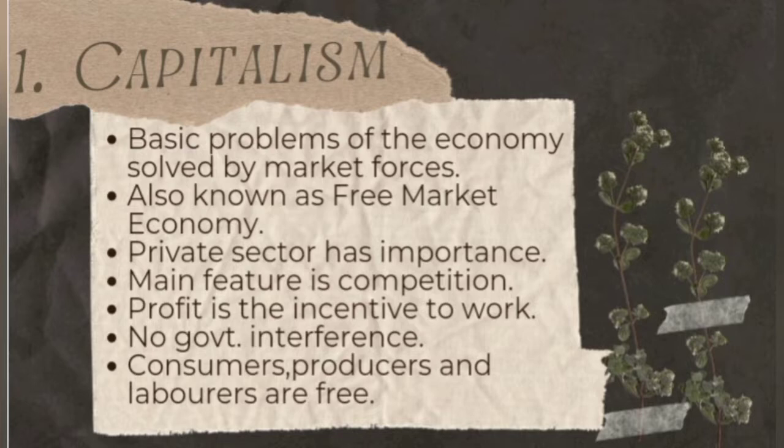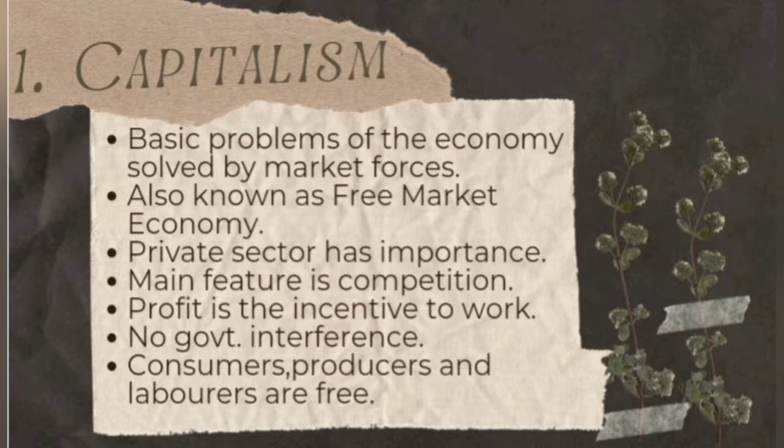Consumers, producers and laborers are free. In the capitalist economy, the factors of production are also transferred from less profitable areas to more profitable areas, and the producers are free to produce whichever goods and services they want. They always prefer the goods and services which have more demand and which will give them more profit.